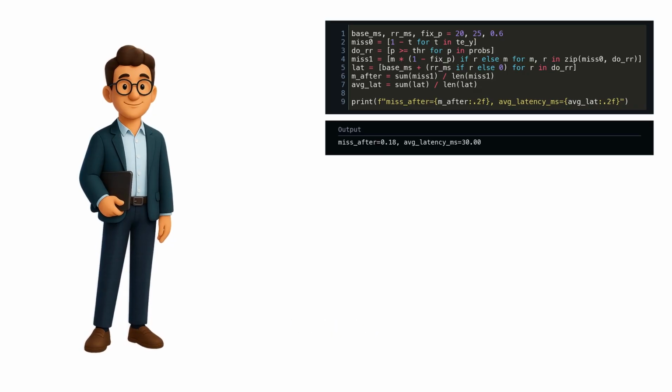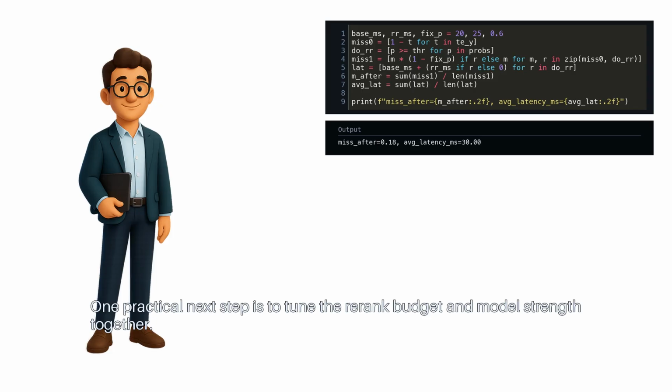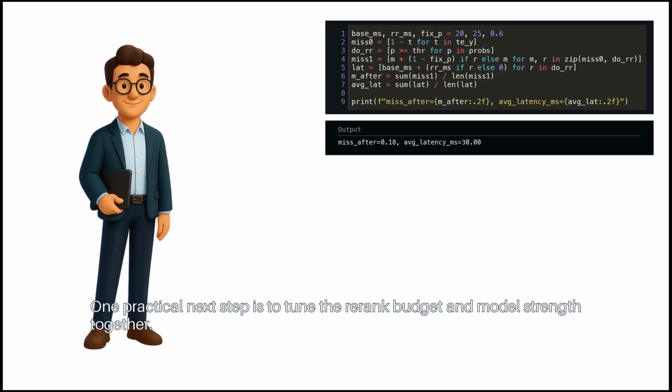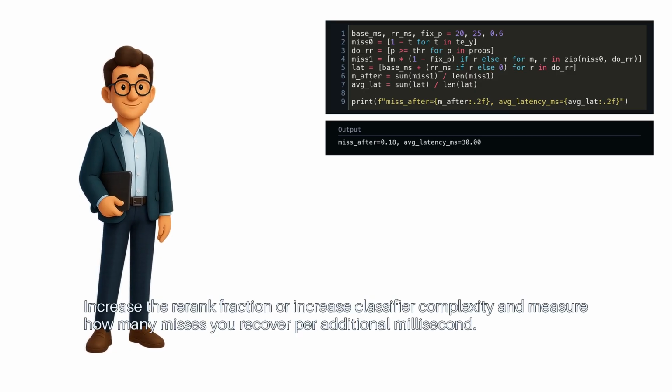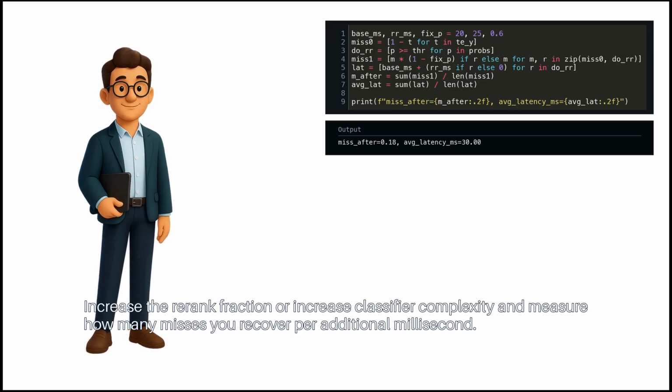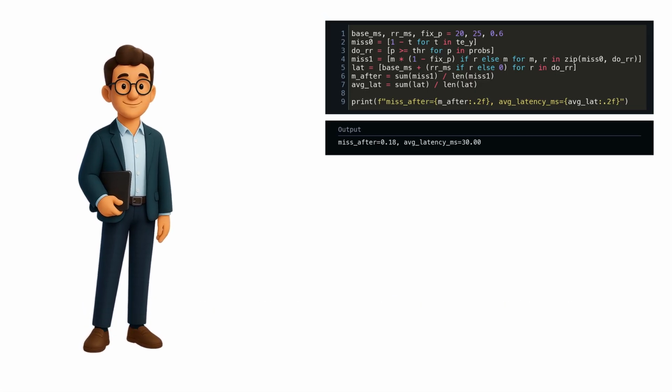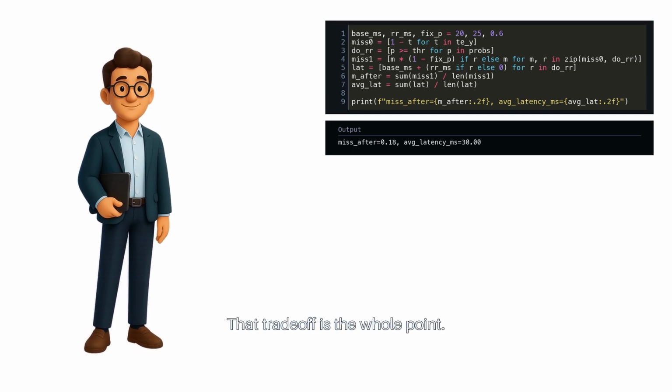One practical next step is to tune the re-rank budget and model strength together. Increase the re-rank fraction or increase classifier complexity and measure how many misses you recover per additional millisecond. That trade-off is the whole point.